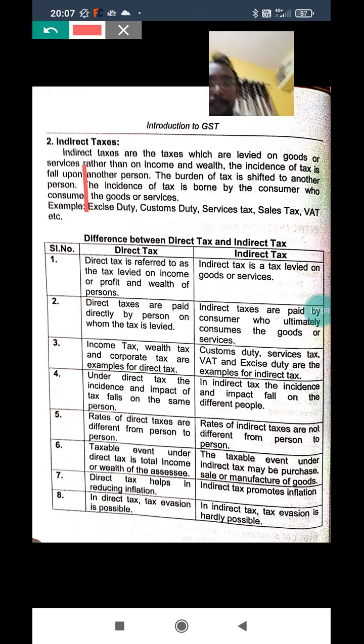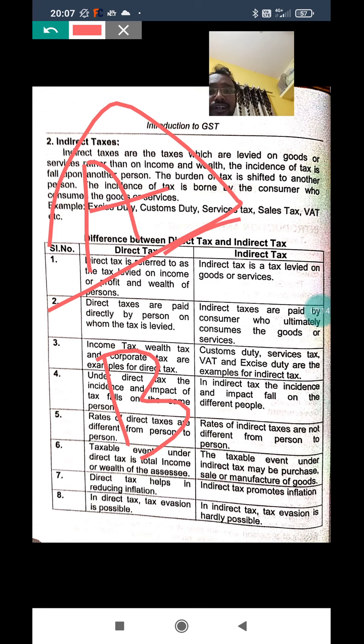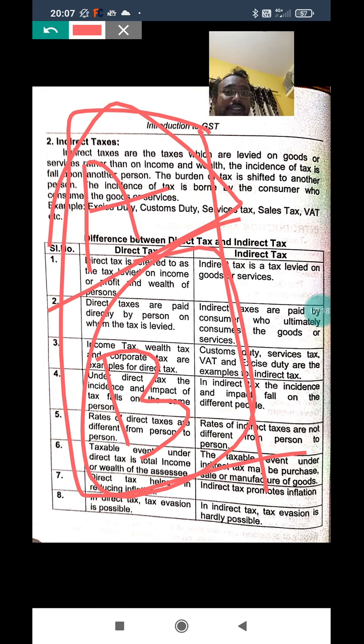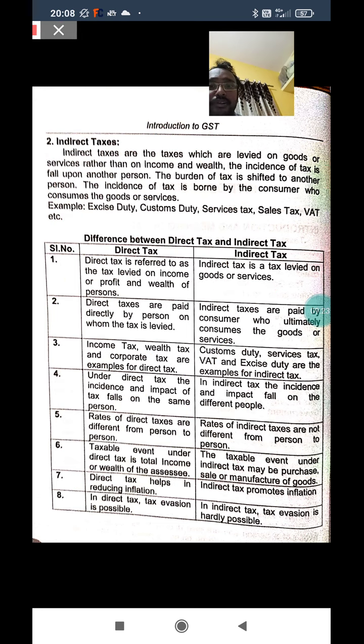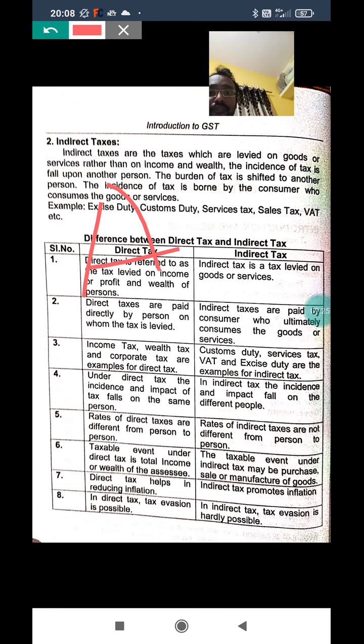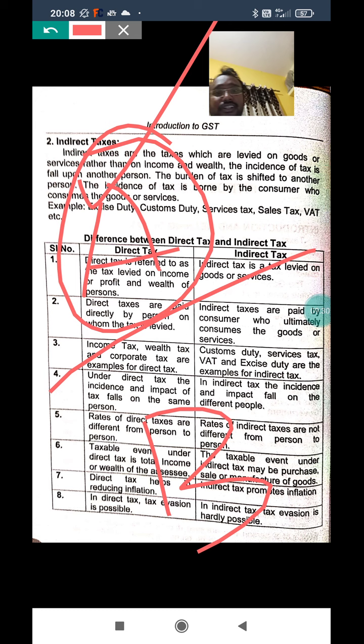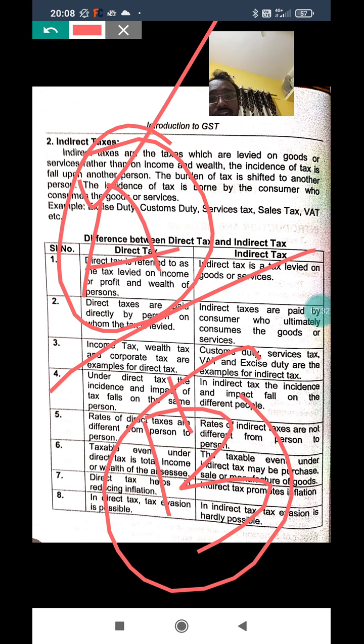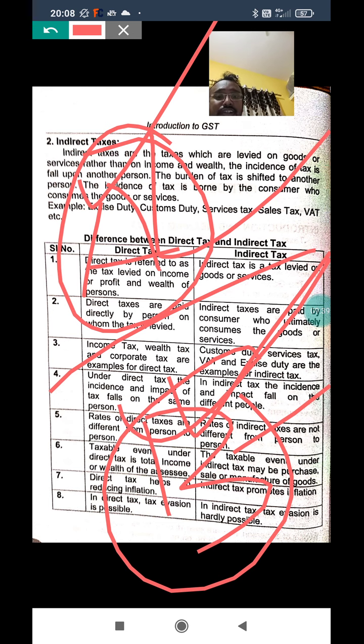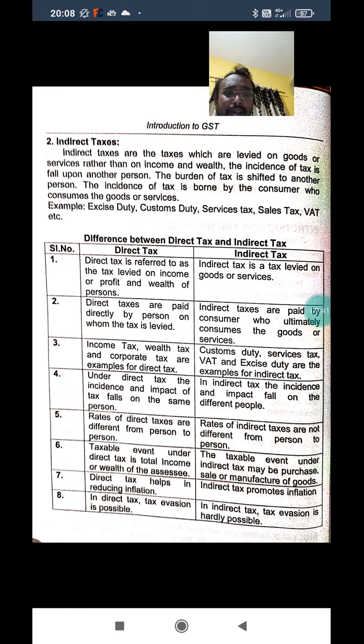For example, there are two people, A and B. If tax is charged on A, on whom is it collected? On B. This is called indirect tax. Indirect tax means tax charged on one person and collected from another person. Then what is direct tax? A or B. Tax is charged on the person and it is collected from the same person. If it is an indirect tax, tax is charged on A and it is collected from B. That is called an indirect tax.